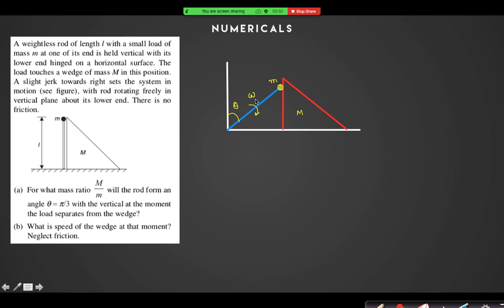So what is the energy conservation equation that I can write? At this instant, if I assume that the velocity of the wedge is v and the velocity of the ball is u, can I find an equation of energy conservation? So first I will write the conservation of energy equation.